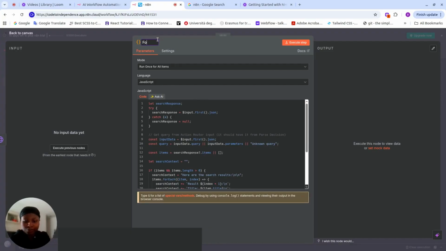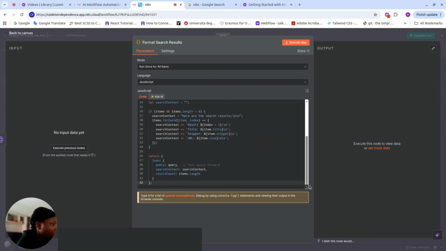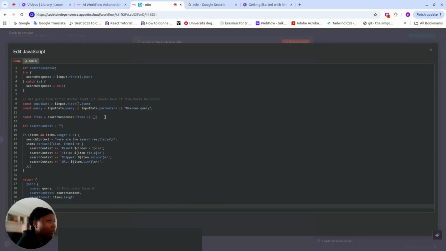So I'm clicking on Code, JavaScript. And here again, Run Once for All Items. I'm leaving it there. And then I'm going to copy this and paste my code here. So this is simply formatting our response from our web search. So I'm going to write Format Search Results.